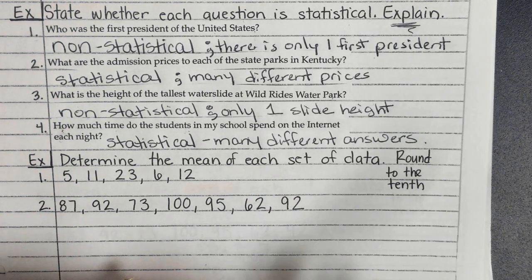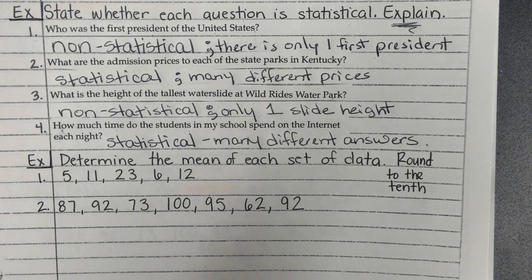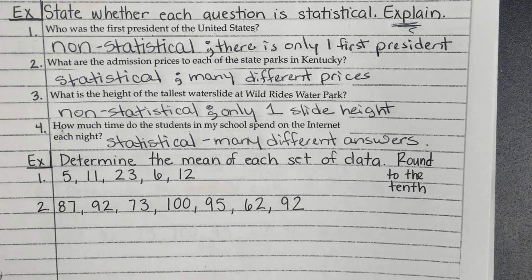Here's the question. Think about it this way. If they ask the question, the heights of all the water slides, then there'd be 5 or 6 or 10 of them. But here they ask, what's the height of the tallest one? Not one, like, one. Yeah, it might be 200.5 feet. Does that help a little bit?